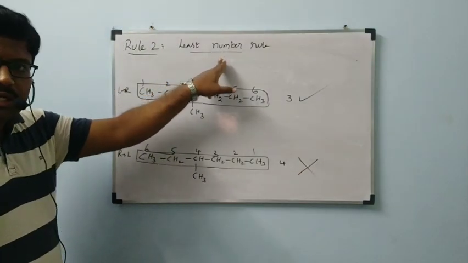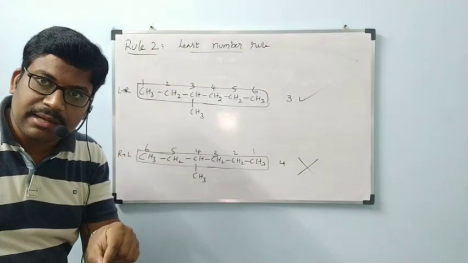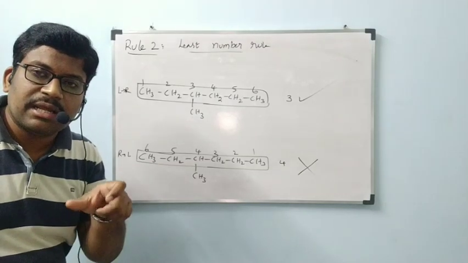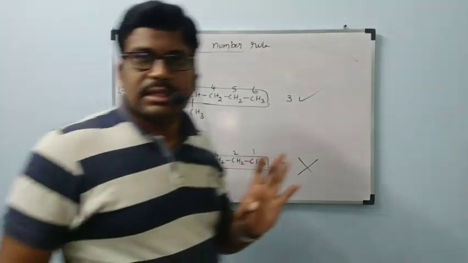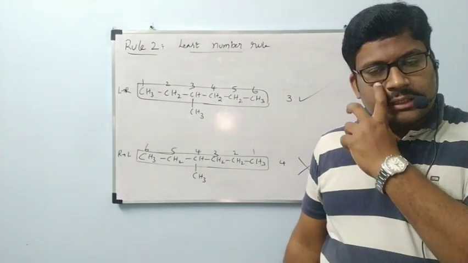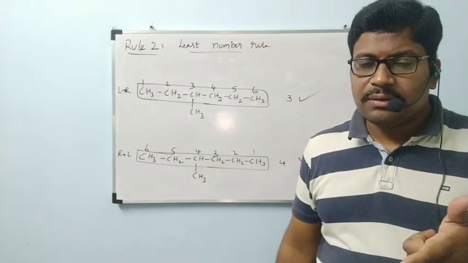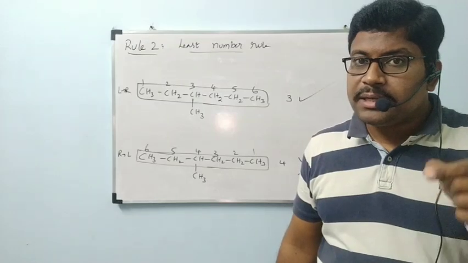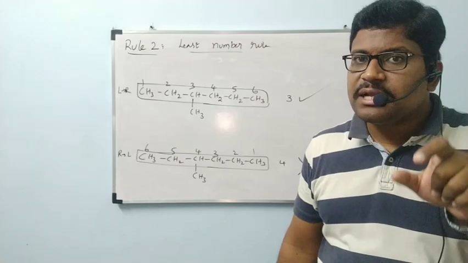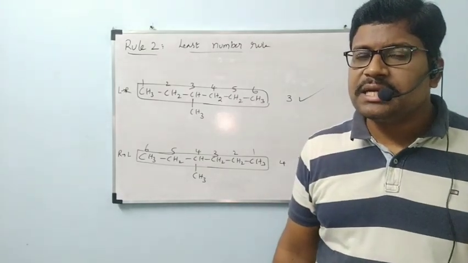Least number rule, that is only the least number rule. We have to give numbering to the parent chain carbons in a way that the side chain carbons must get the least number. Once more, according to the least number rule, we have to give numbering to the parent chain carbons in a way that the side chain carbons must get the least number.